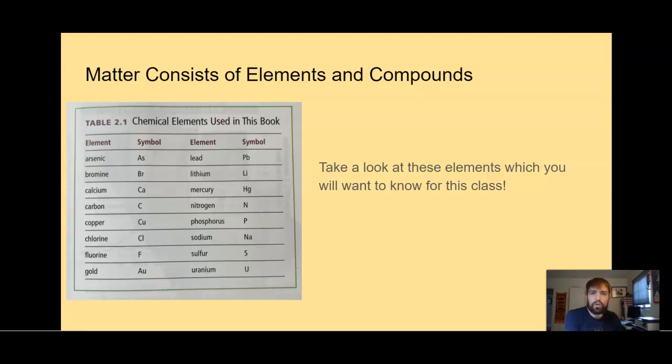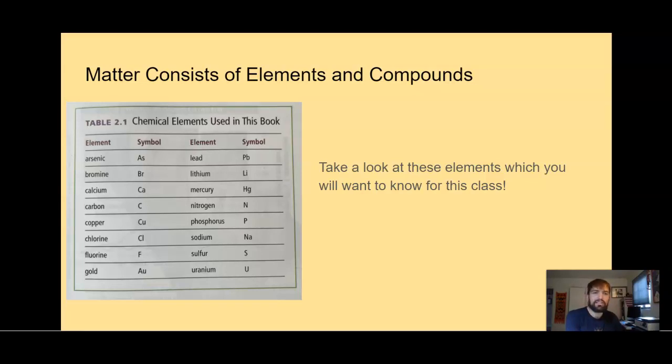An element such as gold or mercury is a type of matter with a unique set of properties that cannot be broken down into simpler substances by chemical means. Chemists refer to each element with unique symbols such as C for carbon and Au for gold. They have arranged the known elements based on their chemical behavior in a chart known as the periodic table. Most of you have seen that in chemistry.